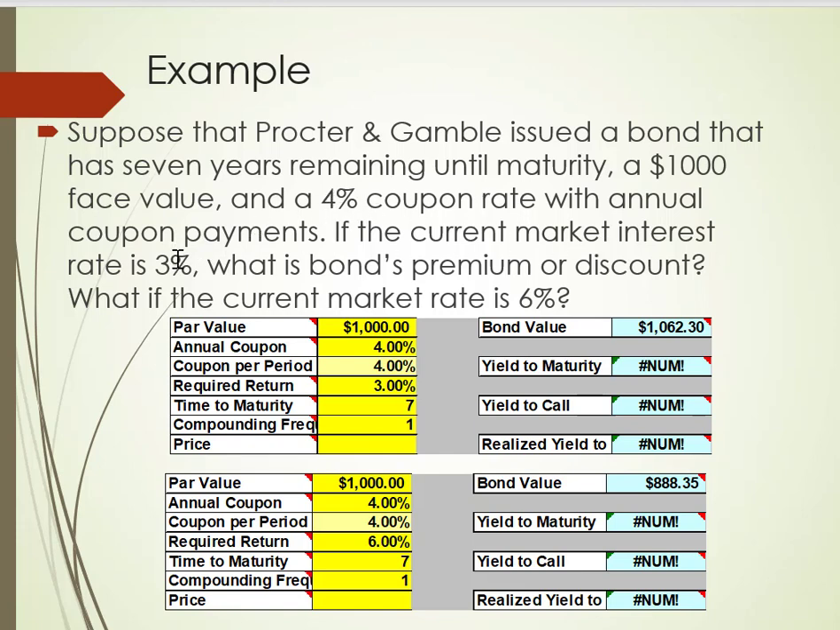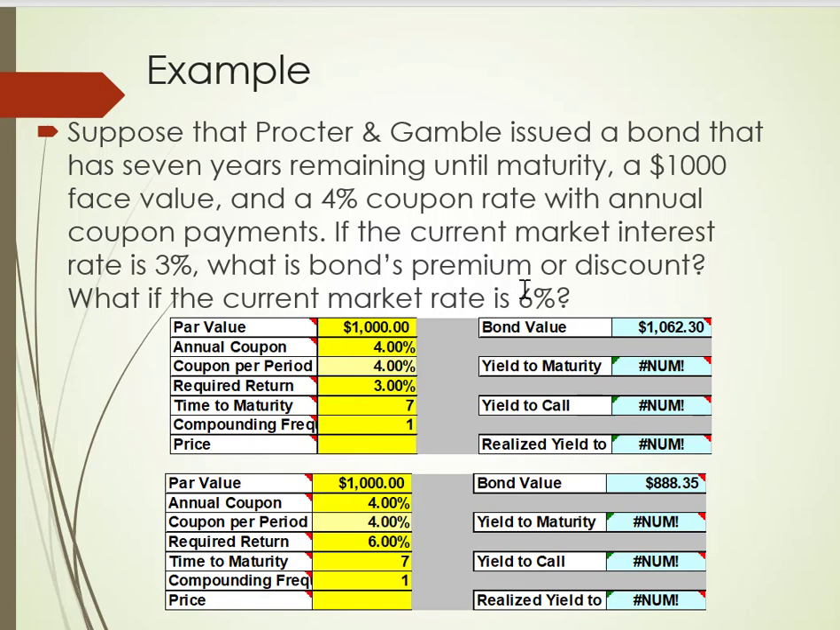If the current interest rate is 3%, what is its total present value, and is it selling at a premium or discount? Well, if you plug it in, you'll find out that the value of this bond is $1,062. So the premium is $62.30. Now, what if the current interest rate changes from 3 to 6%?